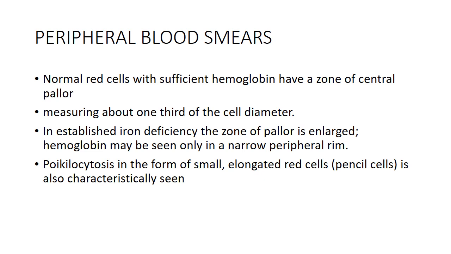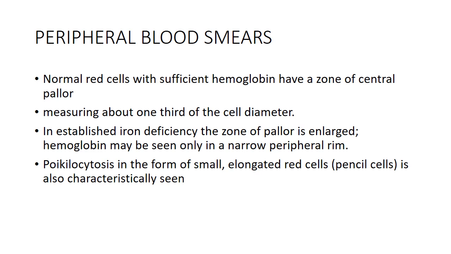Peripheral blood smear: normally, hemoglobin gives a pink color to the RBCs, and only one third central pallor is seen, which is due to the biconcave shape of the RBC.